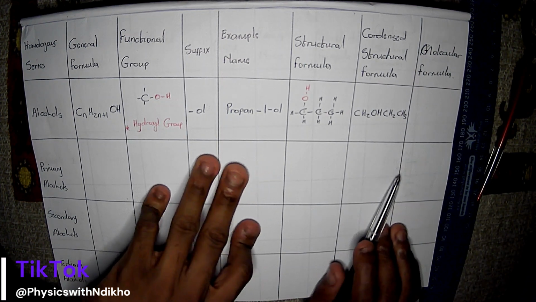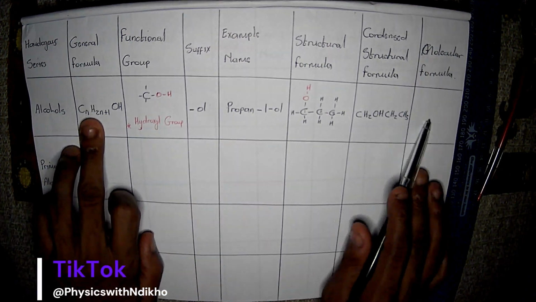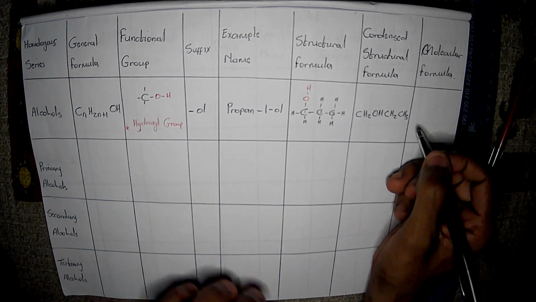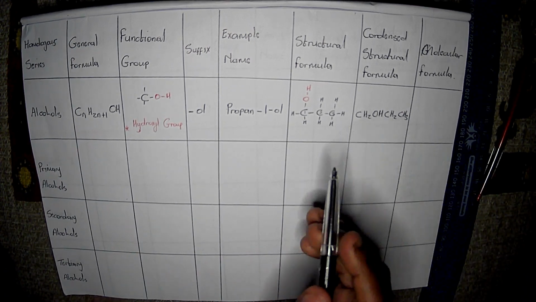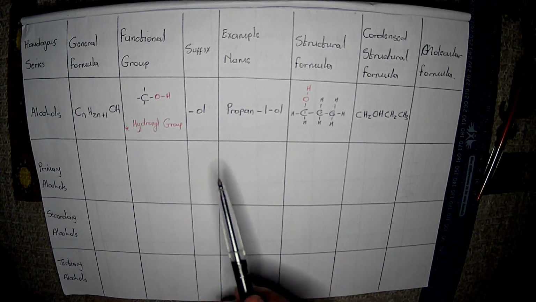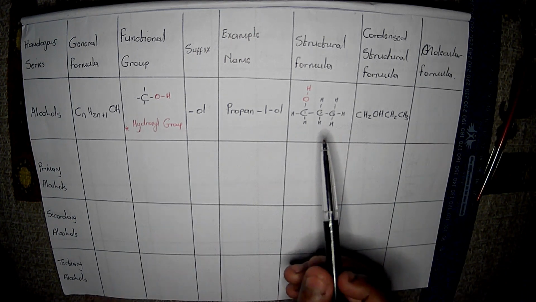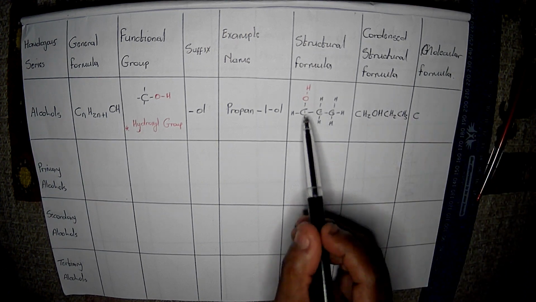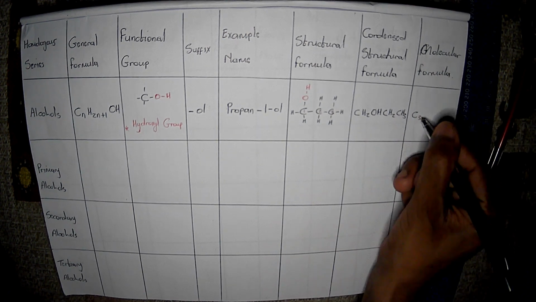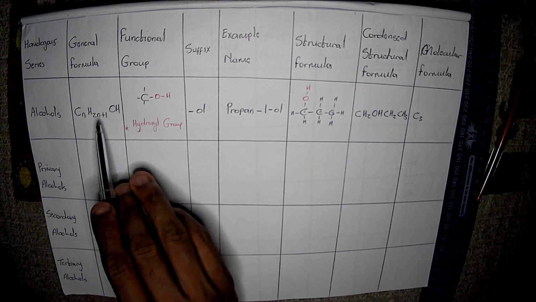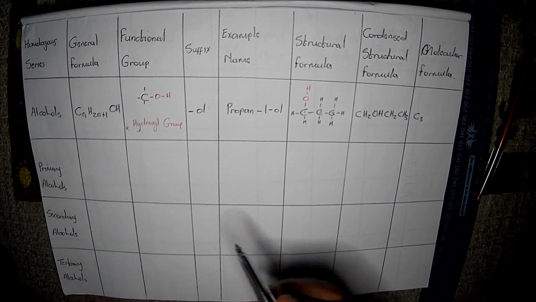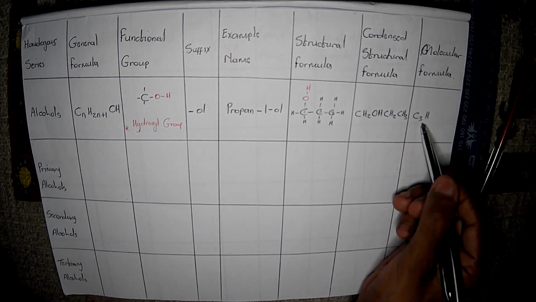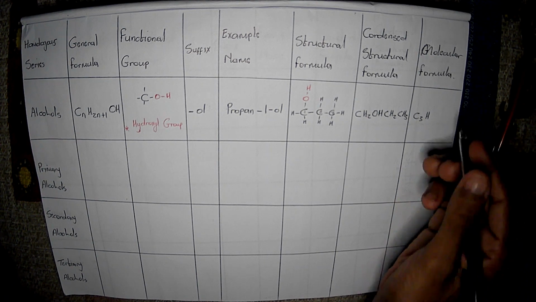Now, in the last one, we can decide to use the general formula and see if we can gauge this. I just want you to think differently when it comes to the molecular formula. So we have C, and how many do we have? We have 1, 2, 3. So we know that our n is 3. And we're supposed to multiply by 2 and add 1 for our H. 3 multiplied by 2 is 6, plus 1 is 7. And we have our OH group.